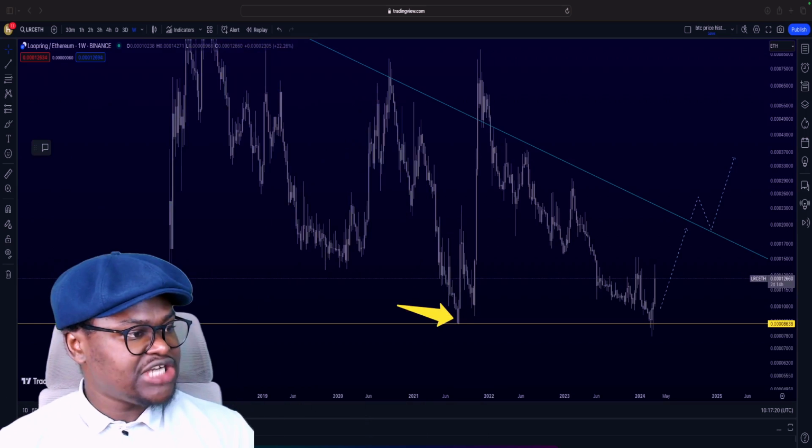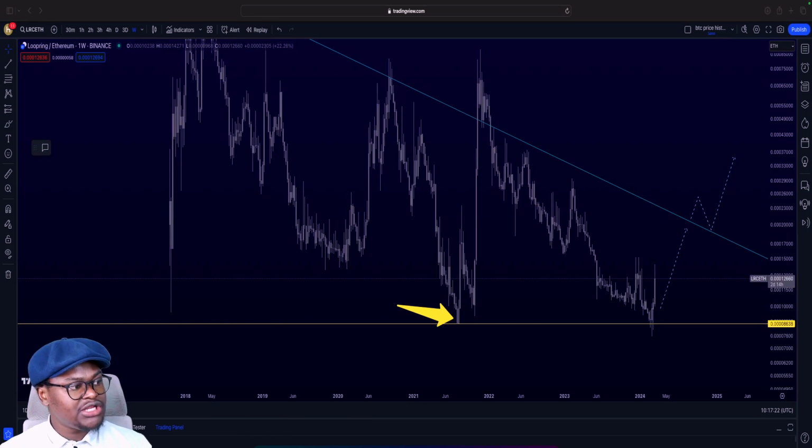Now, moving on to its chart, we will start with the Loopring to ETH pair. The other time we did mention that this thing will do a 41x return on investment. And if you followed throughout the video, you will know that we were saying that it will do that 41x based on the Loopring to ETH pair.